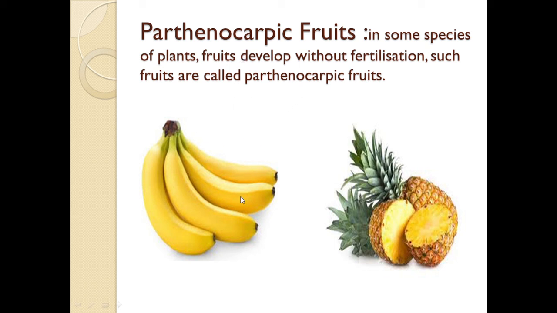For example, banana, pineapple, etc. Have you ever seen the seeds of banana or pineapple? Then how are these fruits formed? These fruits are developed without fertilization. So the fruits which are developed without fertilization are called parthenocarpic fruits.